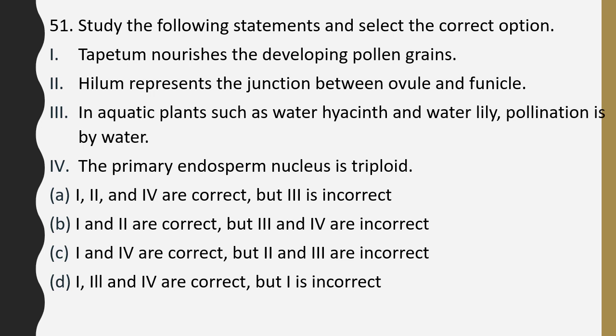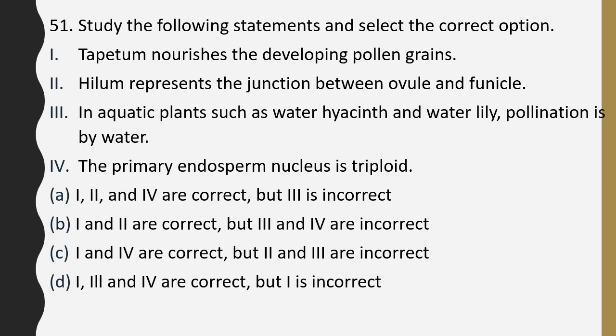Question number 51. Study the following statements and select the correct option. Tapetum nourishes the developing pollen grain. Hilum represents the junction between ovule and funicle. In aquatic plants such as water hyacinth and water lily, pollination is by water. The primary endosperm nucleus is triploid.